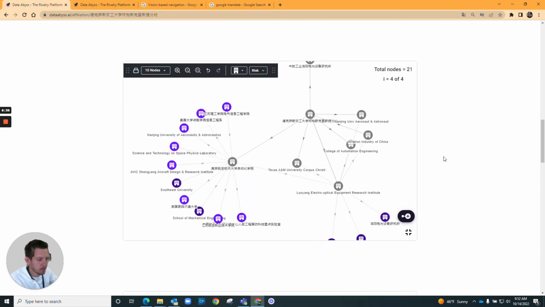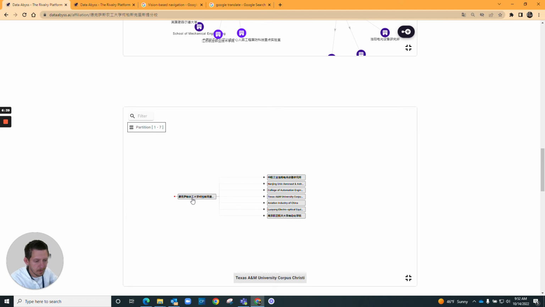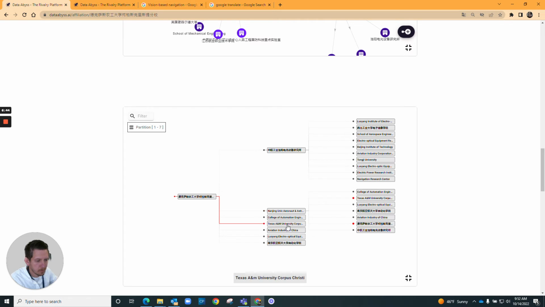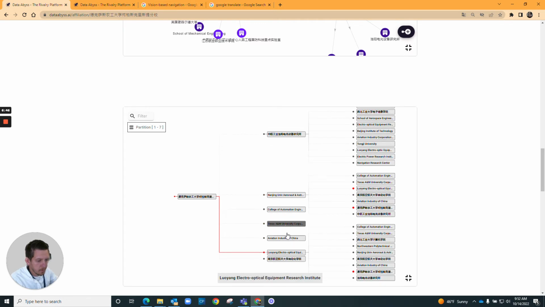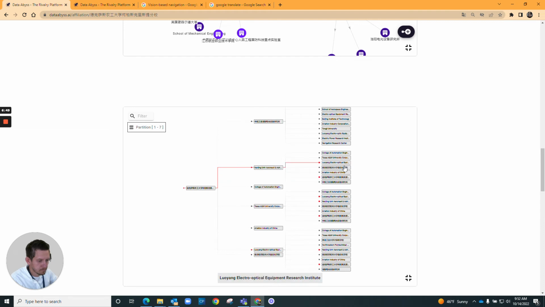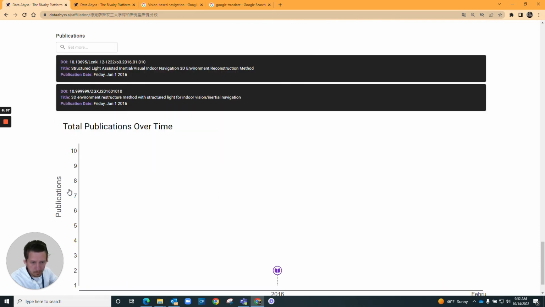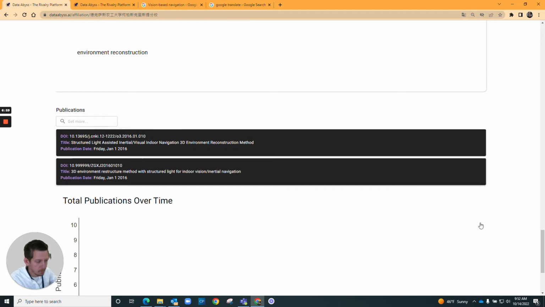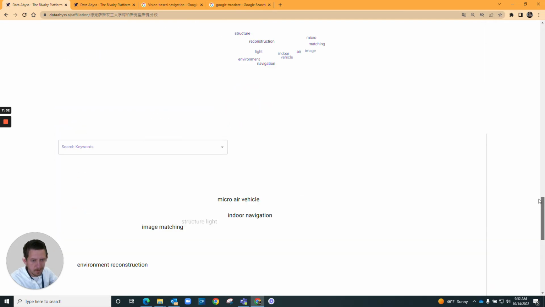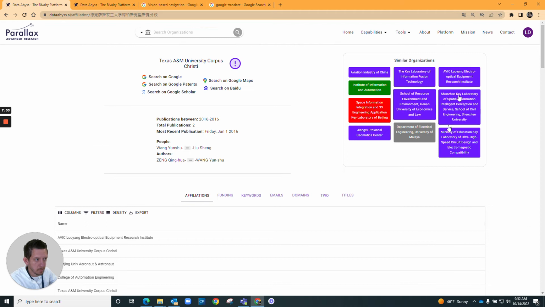And back to here, we're back originally at this Texas A&M University affiliation, where we can use this dendrogram to assess additional relationships. Here's the titles based on, again, this AVIC and Nanjing papers. Over here on the right, you have similar organizations. This is aggregated and based off of similar keywords and titles.